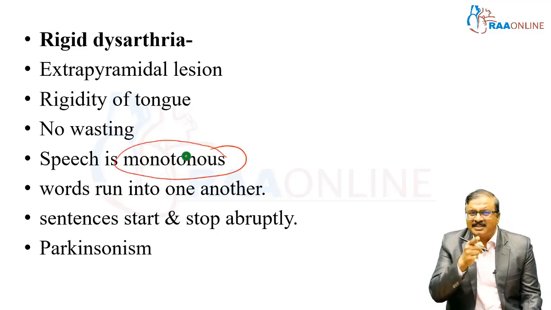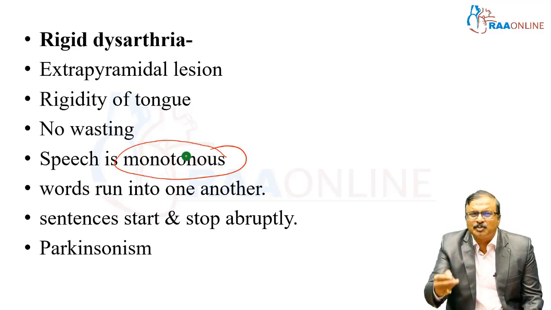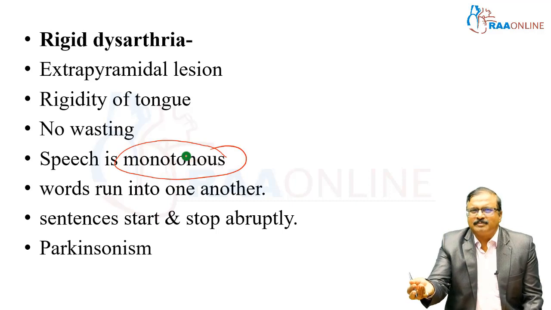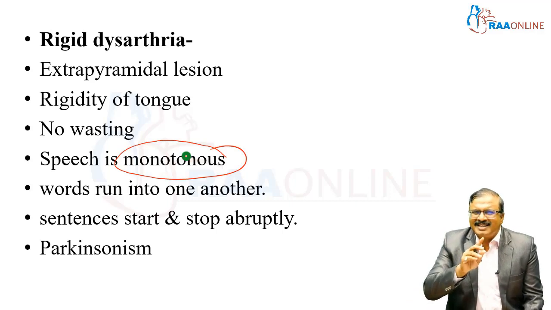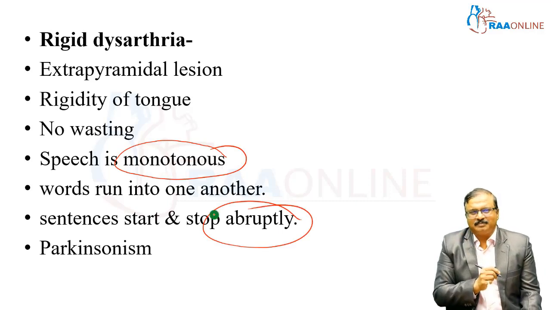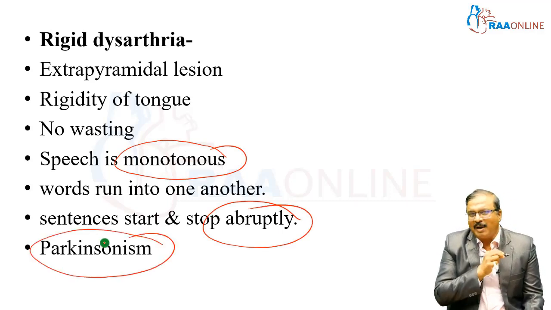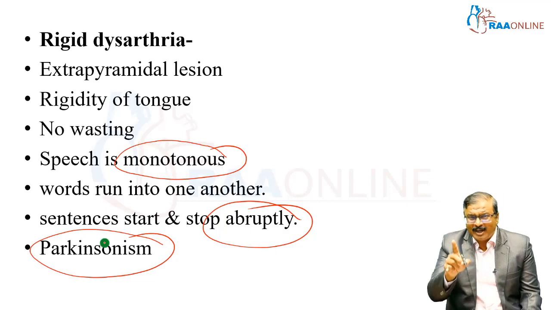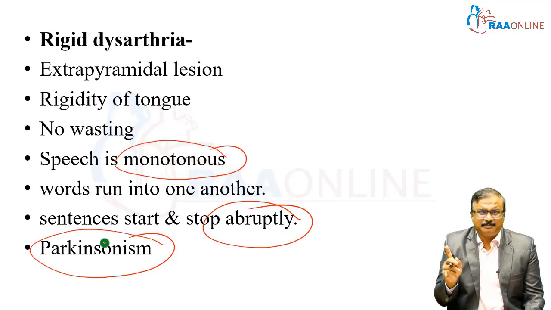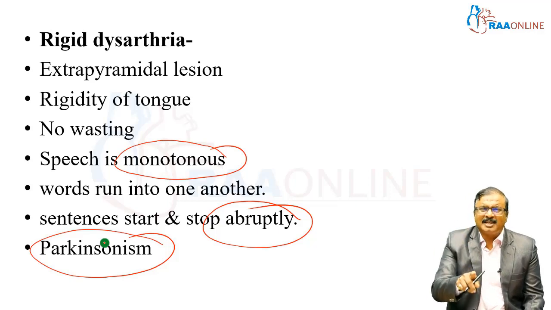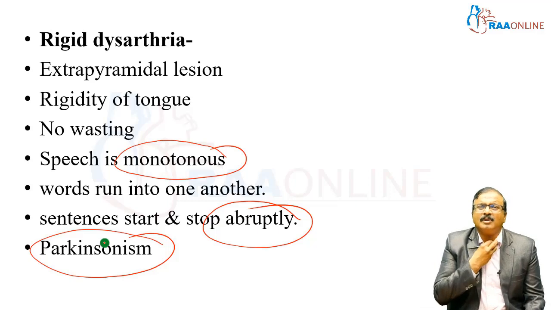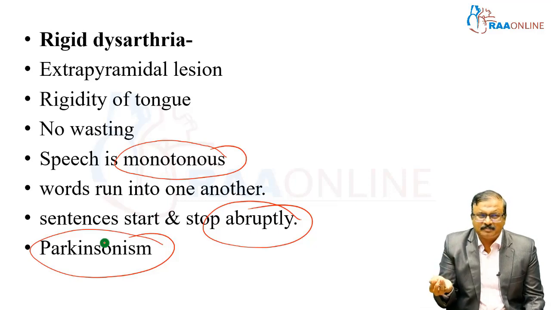Bradylalia. We discussed what bradylalia is: slow speech. Words run into one another. Sentences are short and stop abruptly. Classically seen in Parkinson's. That is why I told you all speech disorders are not aphasia. It could be extrapyramidal, cerebellar, or lower cranial palsy.